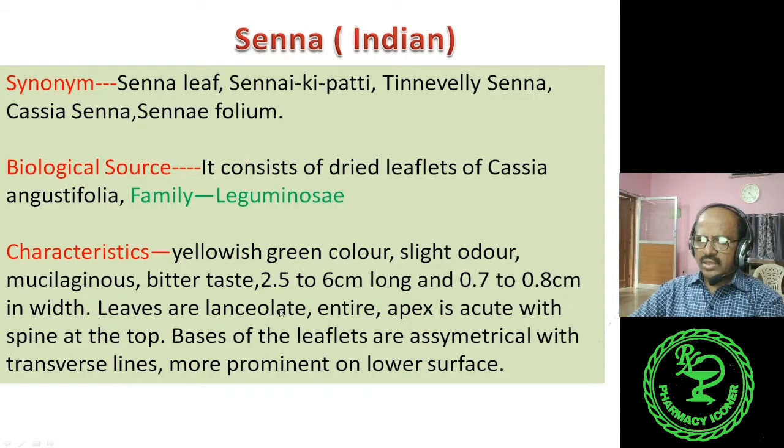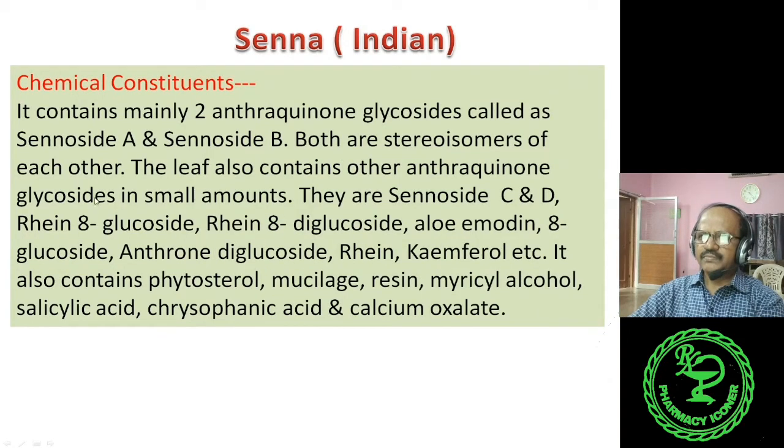Leaves are lanceolate, entire, apex is acute with spine at the top. Bases of the leaflets are asymmetrical. This is the significance of the leaflets. Asymmetrical with transverse lines more prominent on lower surface.